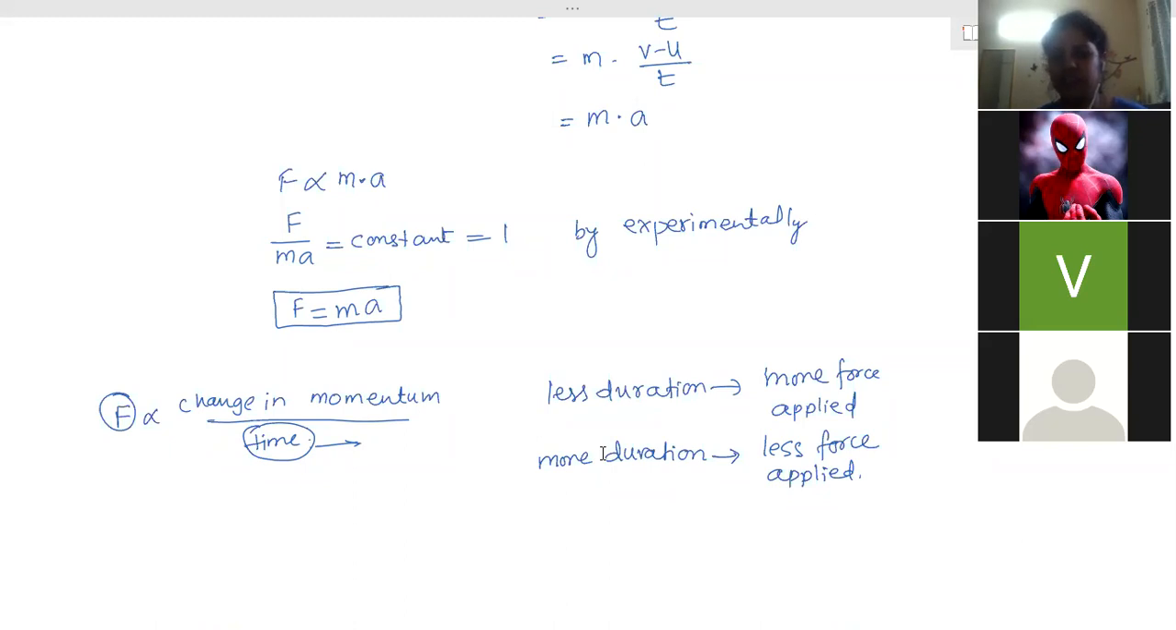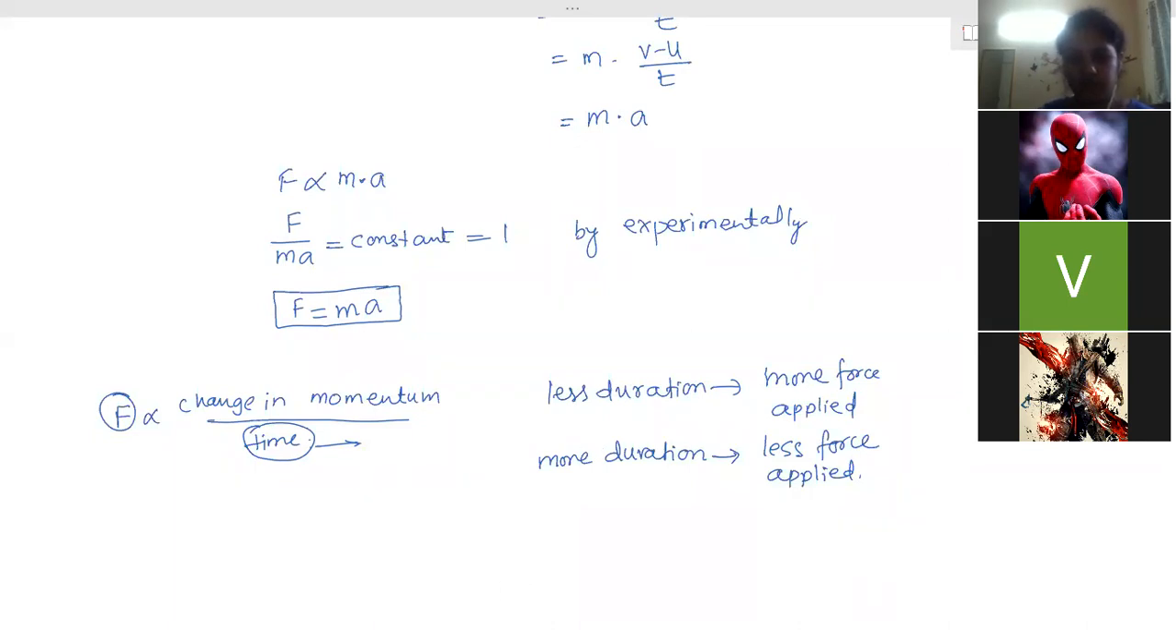So in the first two cases, the time period has to be increased so that the person should not get hurt. But in the third case, in case of the karate player breaking the tiles, the change in momentum has to be done in a very short duration of time. So his force gets multiplied due to the shorter duration of time. His force will increase, and due to which the tiles can be broken easily. Is it clear? So these four examples you have to remember based on the second law of motion.